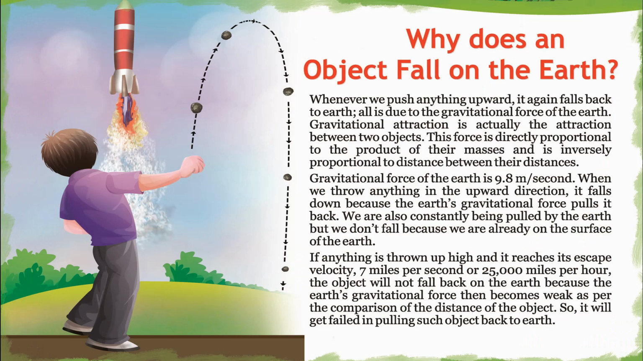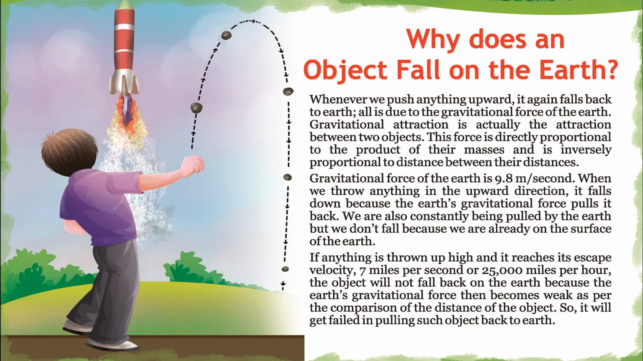Why does an object fall on the earth? Whenever we push anything upward, it again falls back to earth. All is due to the gravitational force of the earth. Gravitational attraction is actually the attraction between two objects. This force is directly proportional to the product of their masses and inversely proportional to the distance between them.